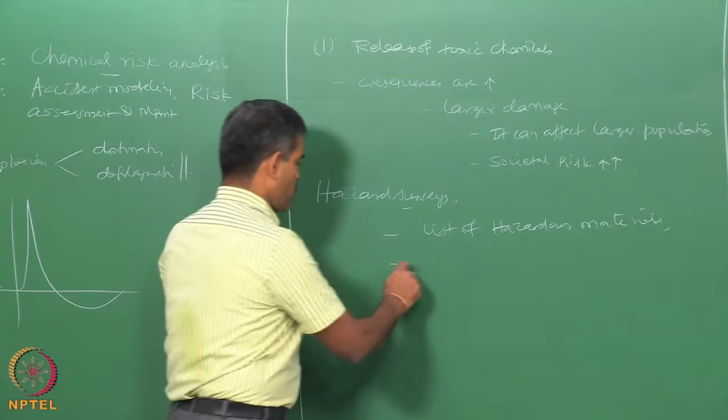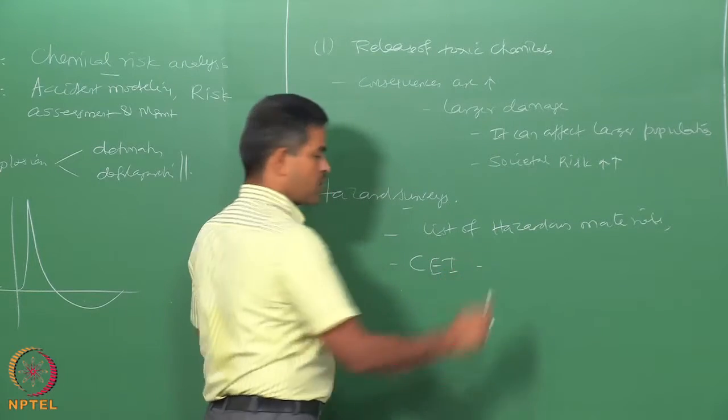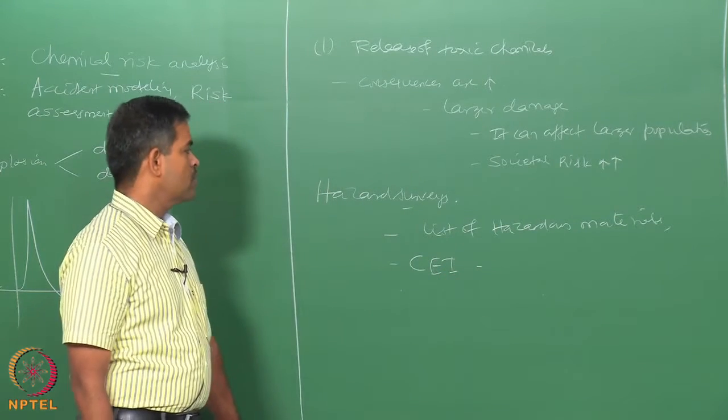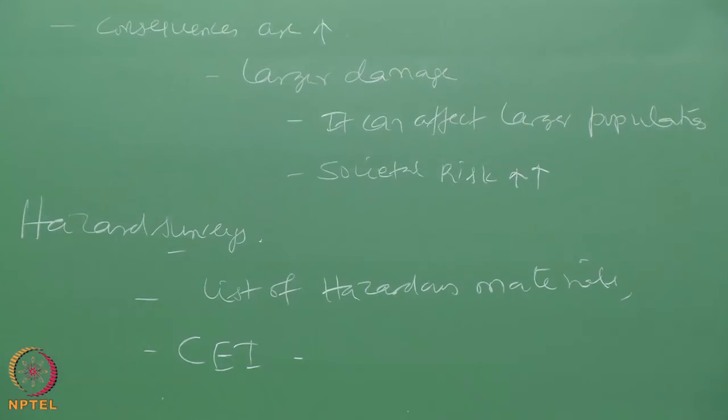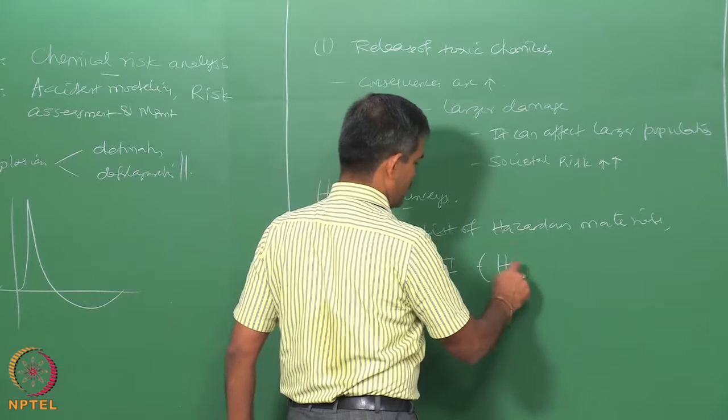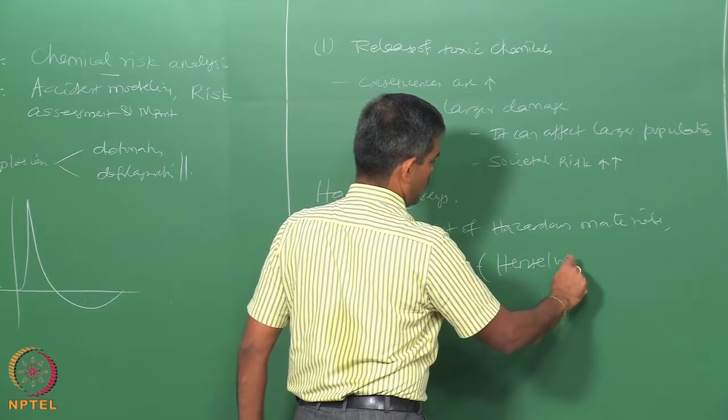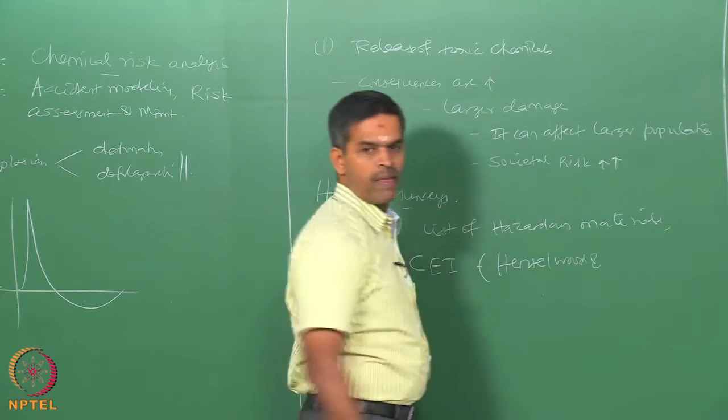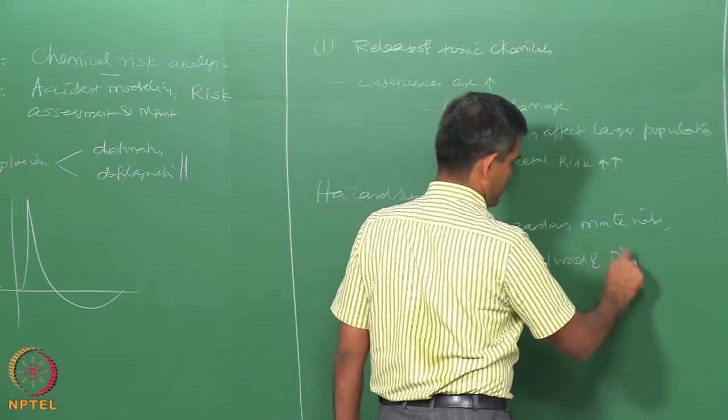So, chemical exposure index is one of the interesting tools used to understand the consequence of release of toxic chemicals in the atmosphere, which, as we discussed in the last lecture, is given by Henselwood and Phillips,